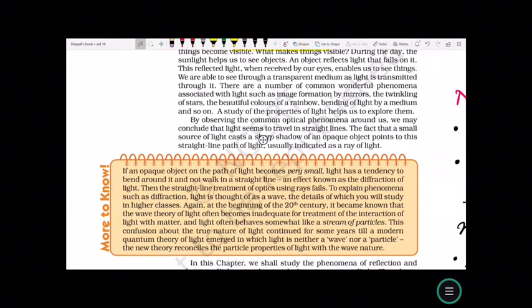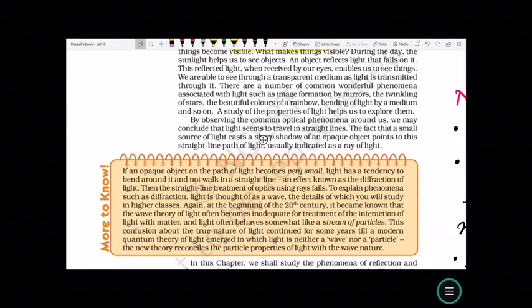Now if an opaque object on the path of light becomes very small, light has a tendency to bend around it and not travel in a straight line, an effect known as diffraction of light. Then the straight line treatment of optics using rays fails. To explain phenomena such as diffraction, light is thought of as a wave, the details of which you will study in higher classes.